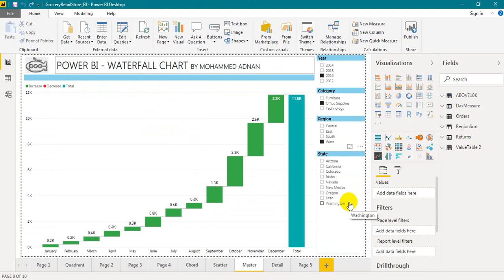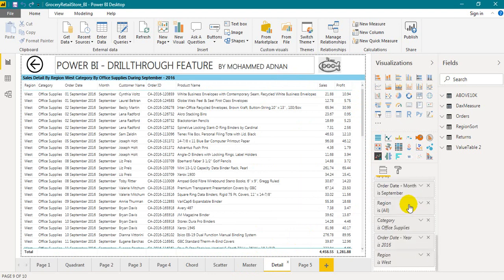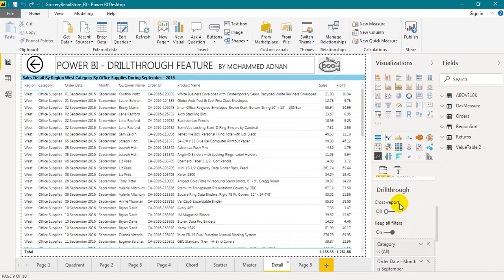For that, first of all, you need to create the master page, the master visuals and a master home page, and then you need to create the detail page. And in detail, you design the dashboard as you require. And one more thing to notice is, in this page, there is an option for the drill through,